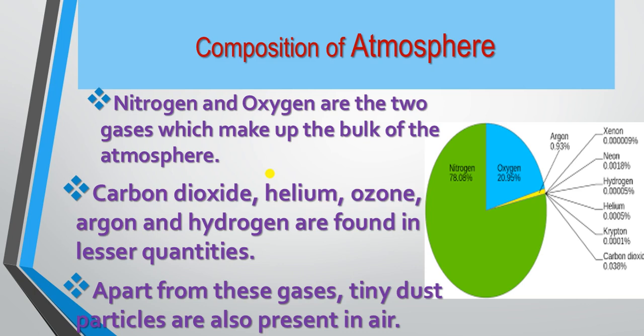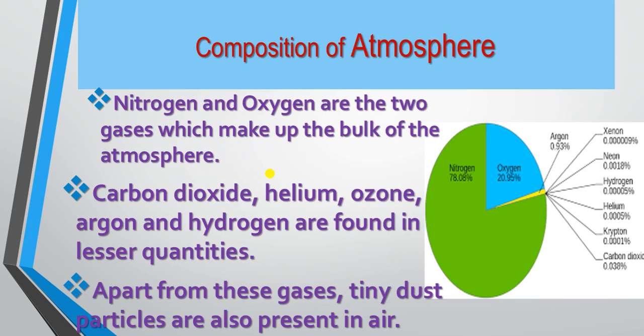greenhouse effect, what comes to our mind is the increase in concentration of carbon dioxide gas. If we see this carbon dioxide, it's found in lesser quantity, but the impact of its fluctuation can be seen because right now across the globe there are crises of global warming and all that. But carbon dioxide has a vital role to play there.